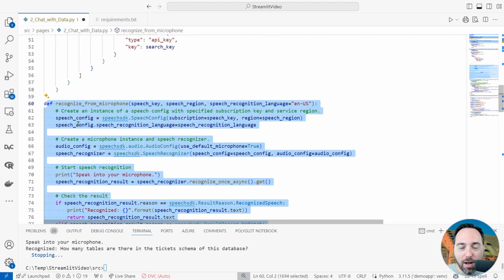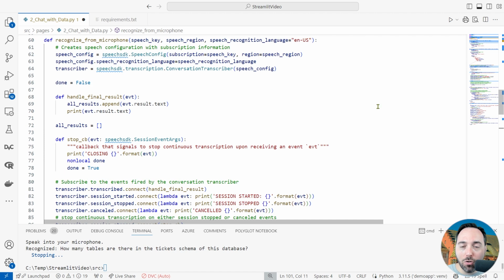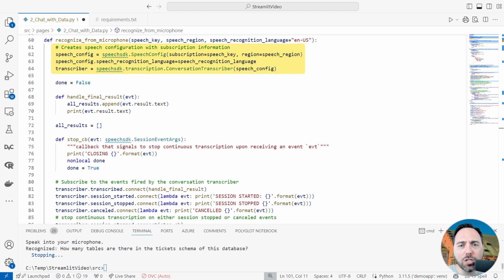I will warn you up front that this is technically overkill for Streamlit, though it is close to the proper way to interact with the Azure AI Services Speech service. The function starts off the same by creating a speech config. The next thing I need to do is create a conversation transcriber. Basically, I'm going to convert the audio input into a stream that we transcribe.